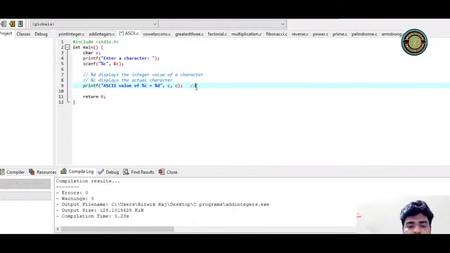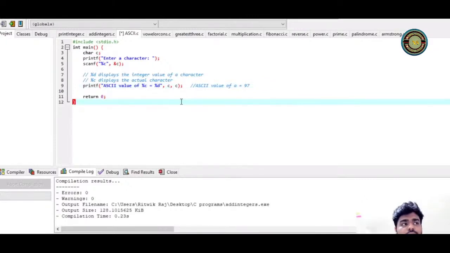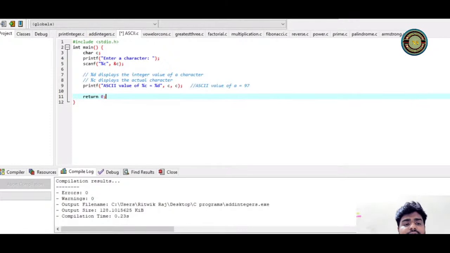So let me write how it will appear. ASCII, this is what will be the output. ASCII value of, let's say A. So A equal to 97. Why 97? Because there is a %d. %d means digit. So for that character value, what is the digit? That is what will appear here.